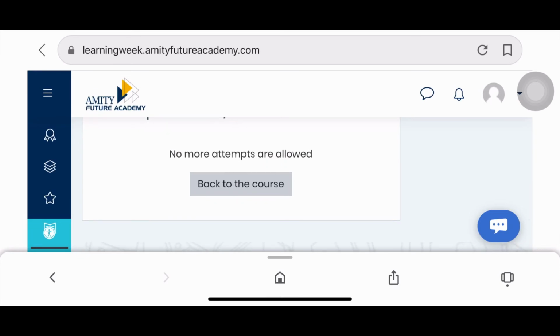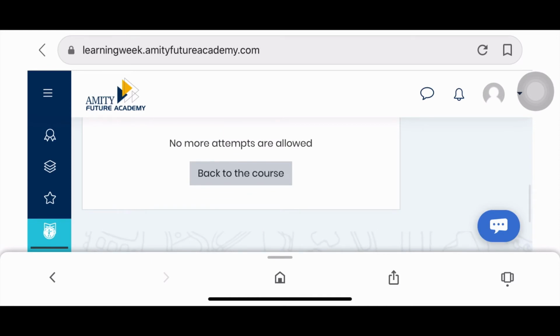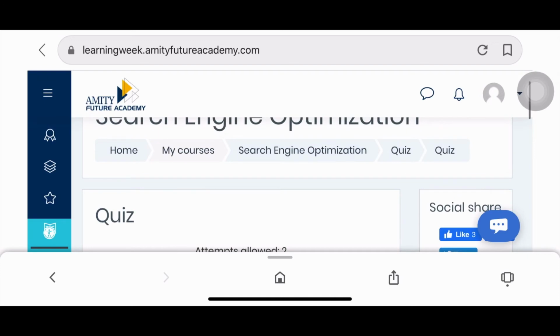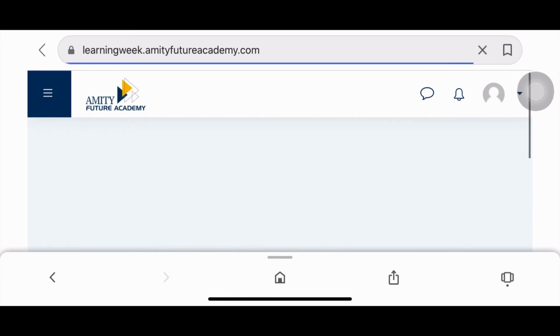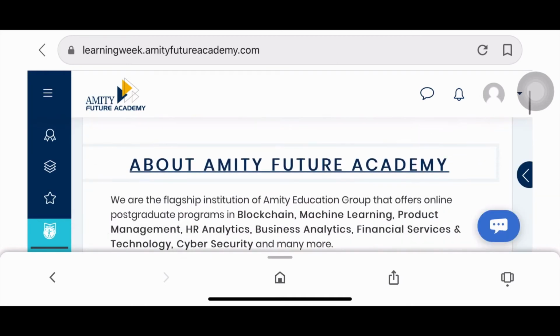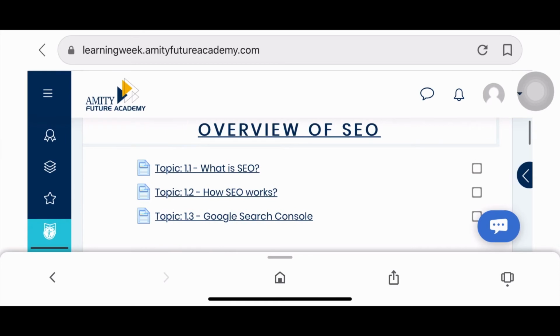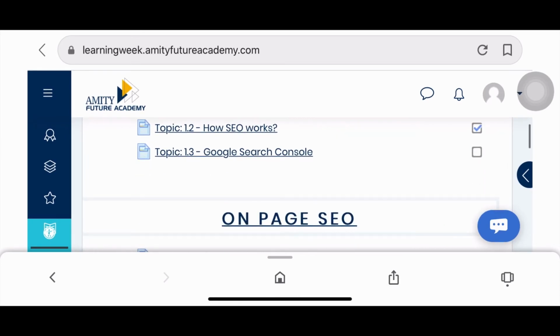After reattempting the quiz, the score will be given and then at the bottom of the page, you will be having the link of back to the course. Click on back to the course. Then select, mark all those topics as you have completed them.